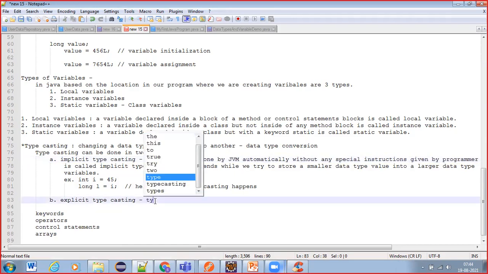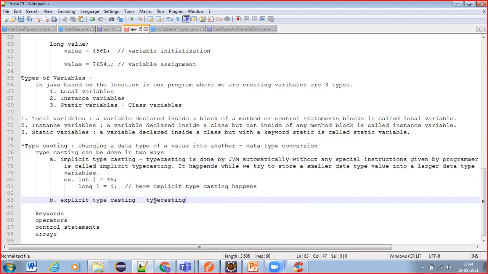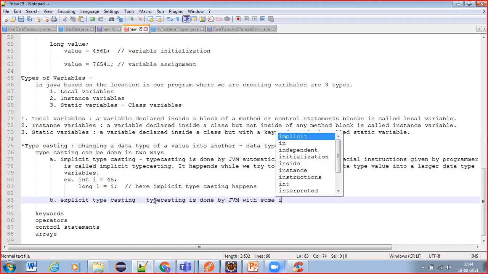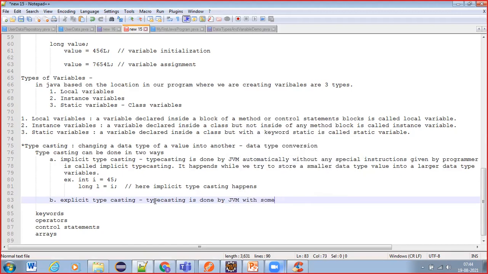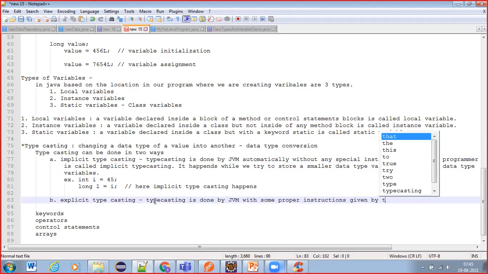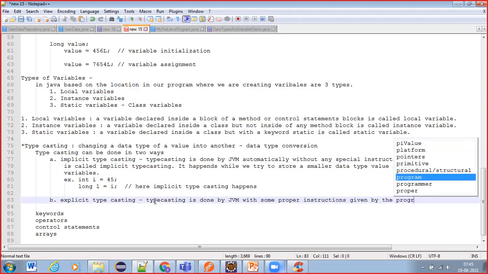Here, this typecasting is done by JVM with some proper instructions given by the programmer.